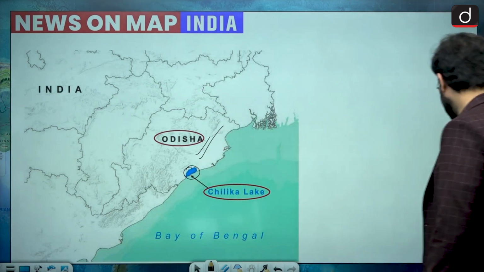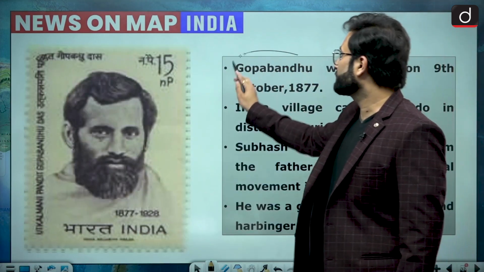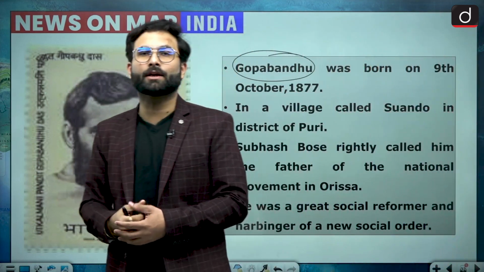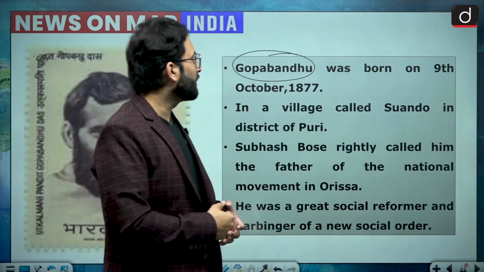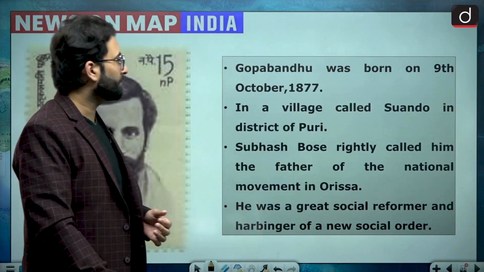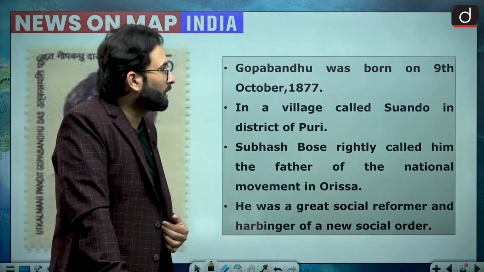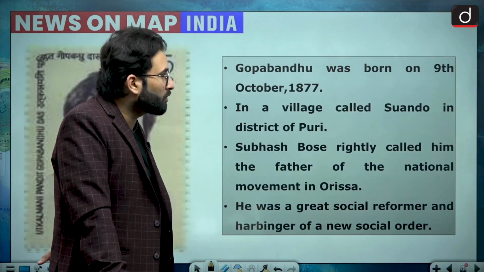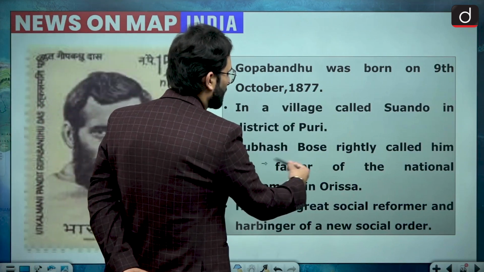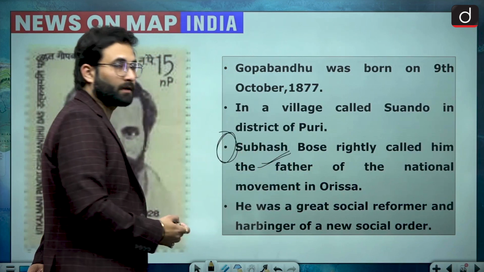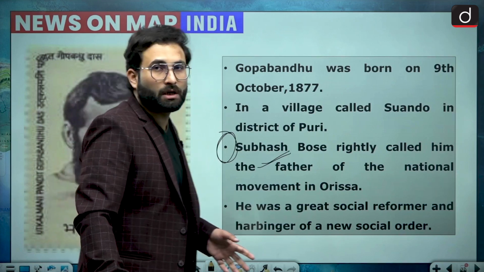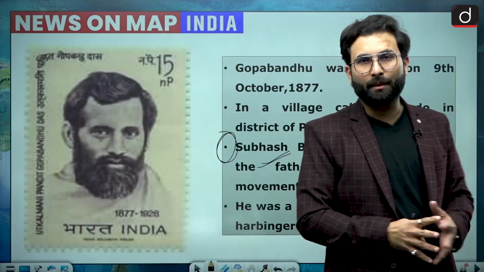Now you have to remember this name from the exam point of view: Gopabandhu Das. The Indian government has released a postal stamp in his name. Gopabandhu was born on 9th October 1877 in a village called Suando in the district of Puri. Subhas Bose rightly called him the father of the national movement in Odisha. That is the important fact you should remember. He was a great social reformer and harbinger of the new social order.